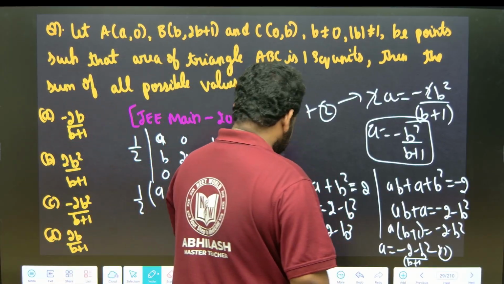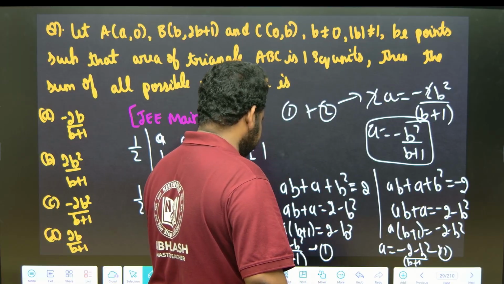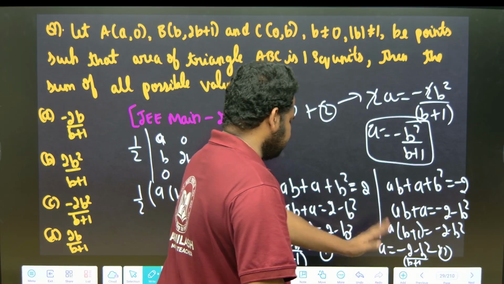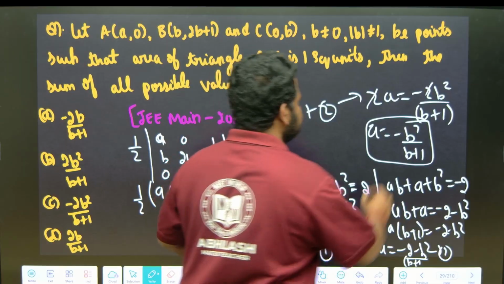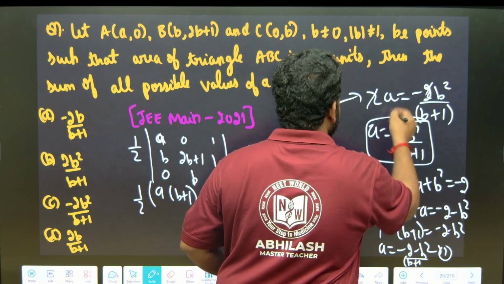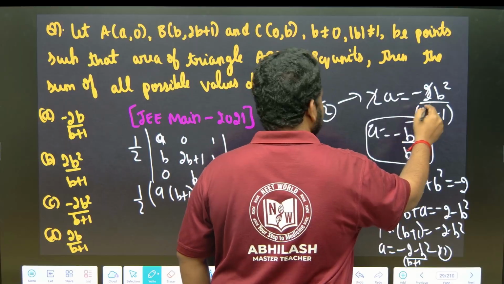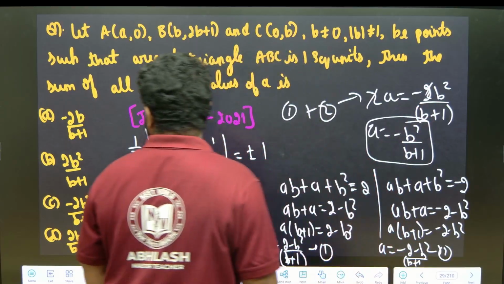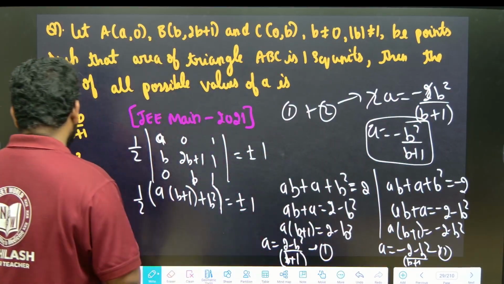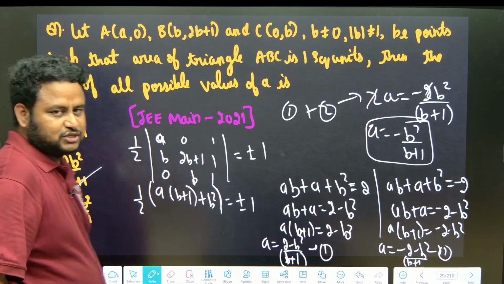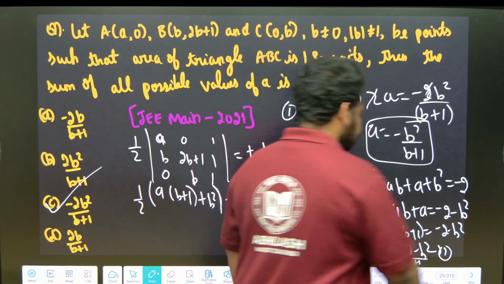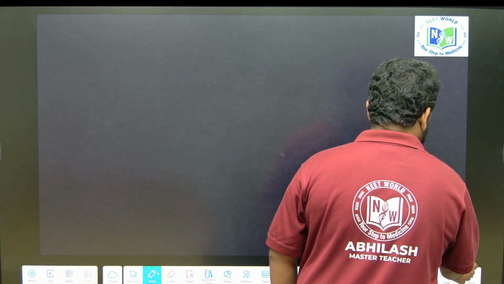This will be minus 2 minus B, and here will be A plus A, and also B is there. So 2A will be equal to minus 2B square by B plus 1, which is option C. That is option C, the correct answer. Let us move to the next question.